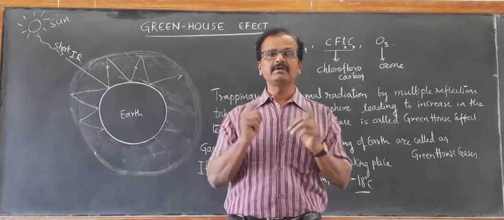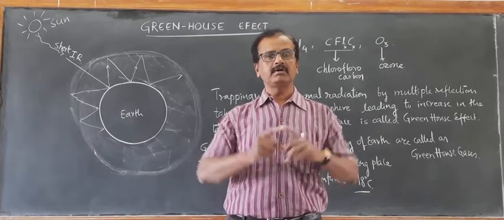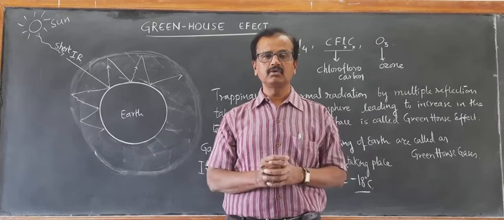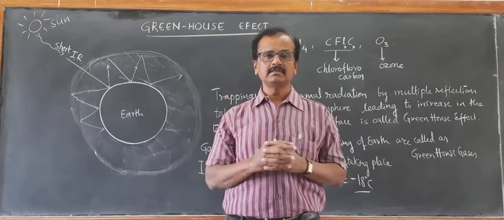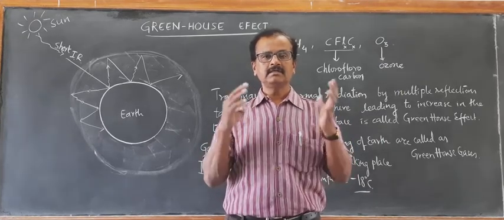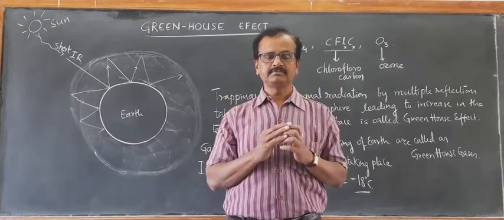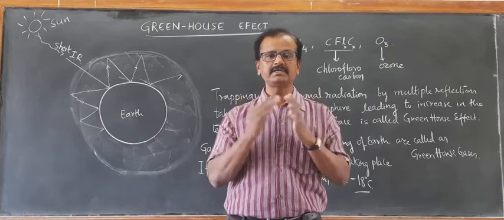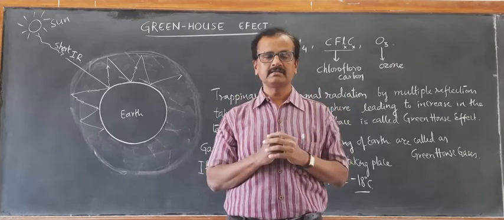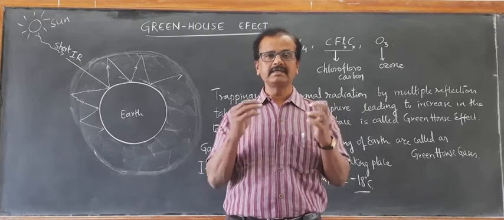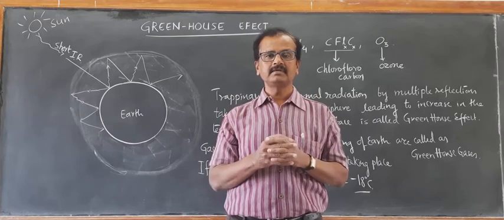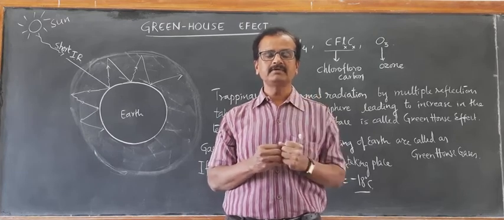So efforts are being taken by all the countries of this earth so that the release of greenhouse gases is minimized. There should be emission testing for all vehicles. The vehicles should release a minimum amount of harmful exhaust gases.